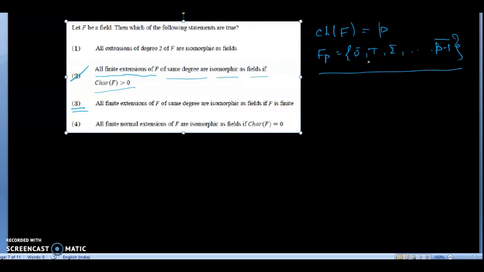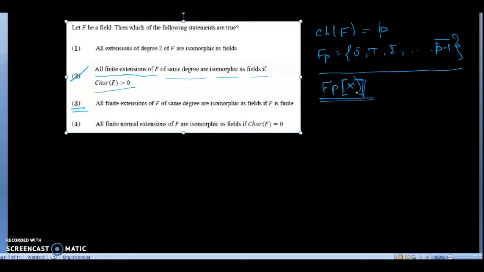But what about if Fp is not finite? Is there any field whose characteristic is positive but which is an infinite set? The answer is yes, there are so many such fields. So now I am going to give an example of a field whose characteristic is positive. Now think about the polynomial set. This is a ring of polynomials, sorry, third bracket, the ring of polynomials whose coefficients are 0 bar, 1 bar, 2 bar, up to p minus 1 bar.